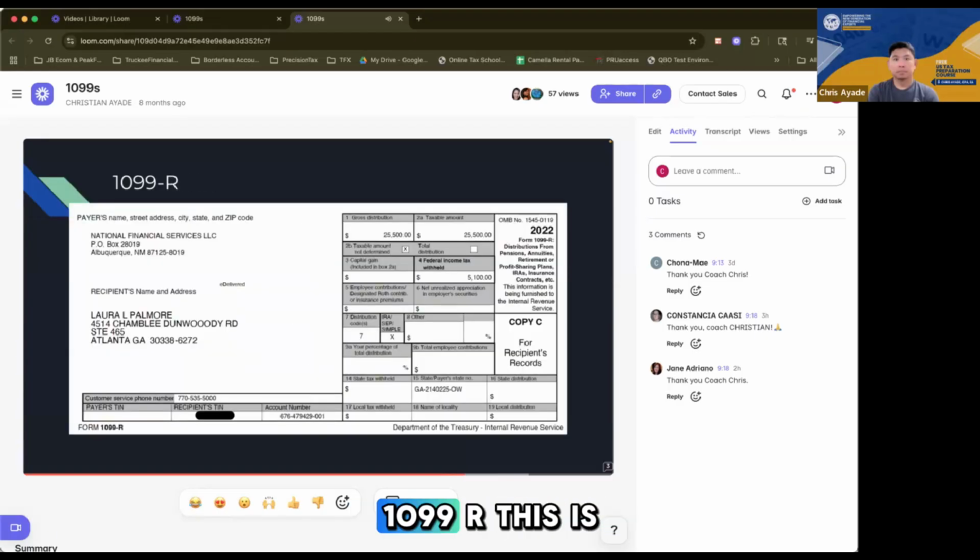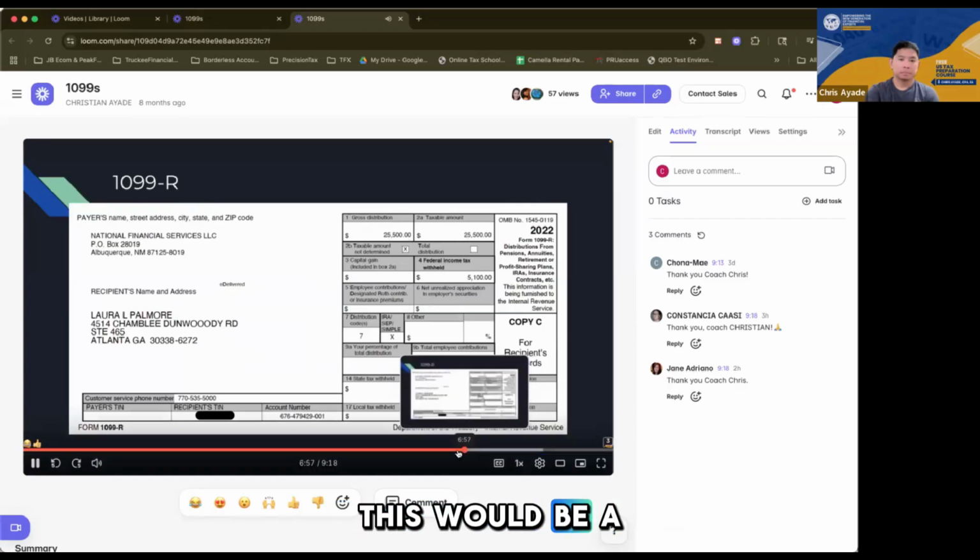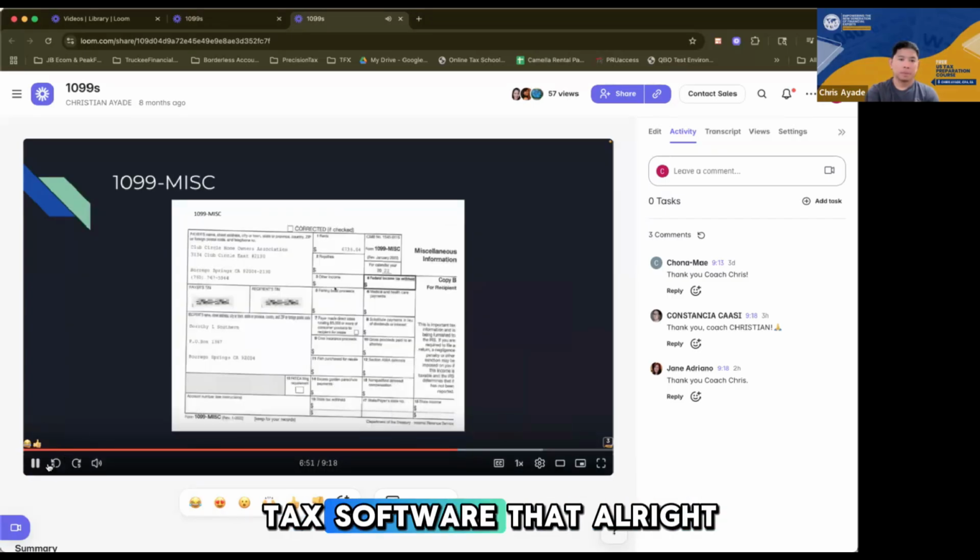Next would be a 1099-R. This is for retirement. Box 1 would be for the gross distribution, then the taxable amount in box 2, and usually you can see amounts in the federal withholding.